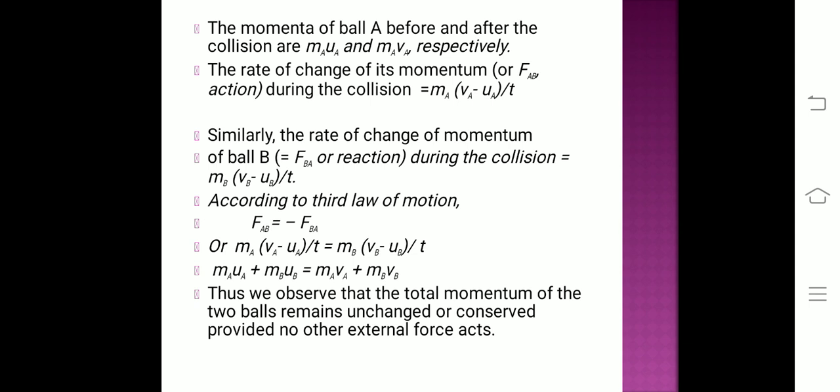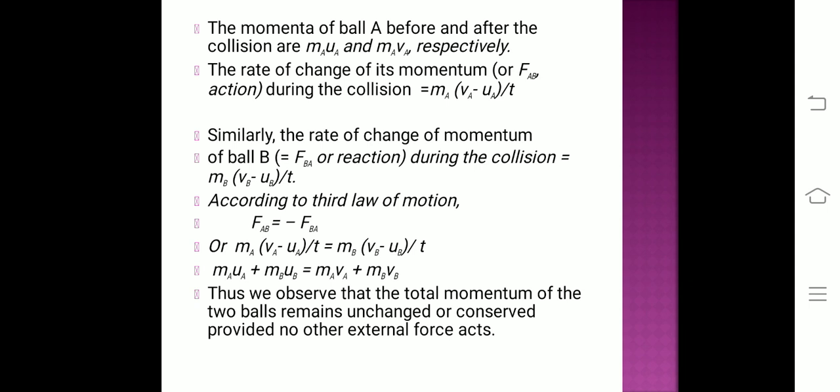So, the momentum of ball A before and after the collision will become MAUA and MAVA respectively. Similarly, the momentum of ball B can be calculated as MBUB and MBVB respectively. So, the rate of change of momentum, or the force FAB during the collision, will be equal to MA into (VA minus UA) upon t. And the rate of change of momentum of ball B during the collision will be equal to MB into (VB minus UB) upon t.